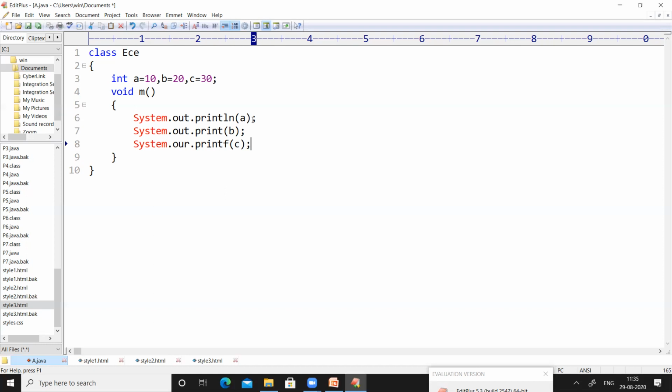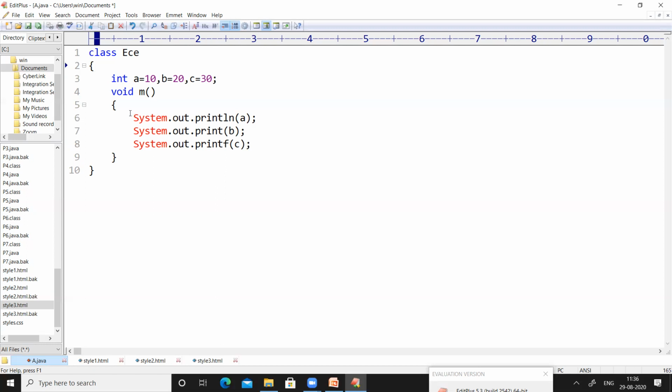So here we can use even the printf function in order to print some value on the output screen, right? println will print the output in a separate new line. Ln means line, print line, next line. print will print the output on the same line. Similarly, printf will print the output. This is what we have written.